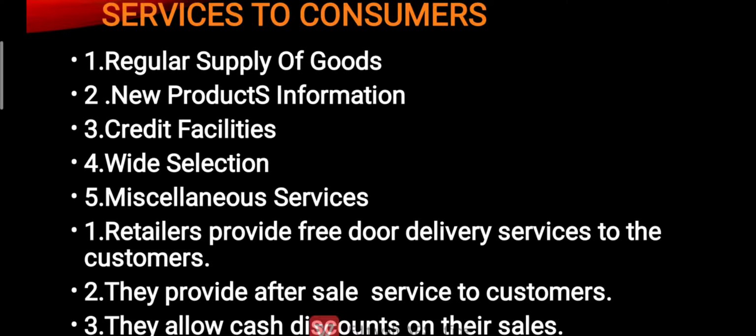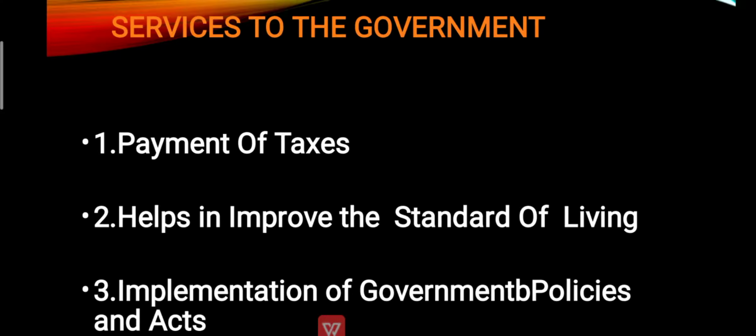Next are the services to the government. So here, first one is payment of taxes. A retailer collects the goods and services tax, GST, from the consumer and renders it to the government. Secondly, helps to improve the standard of living. So by the availability of products from him, the retailer indirectly improves the standard of living of the people in the economy. Thirdly, implementation of government policies and acts.